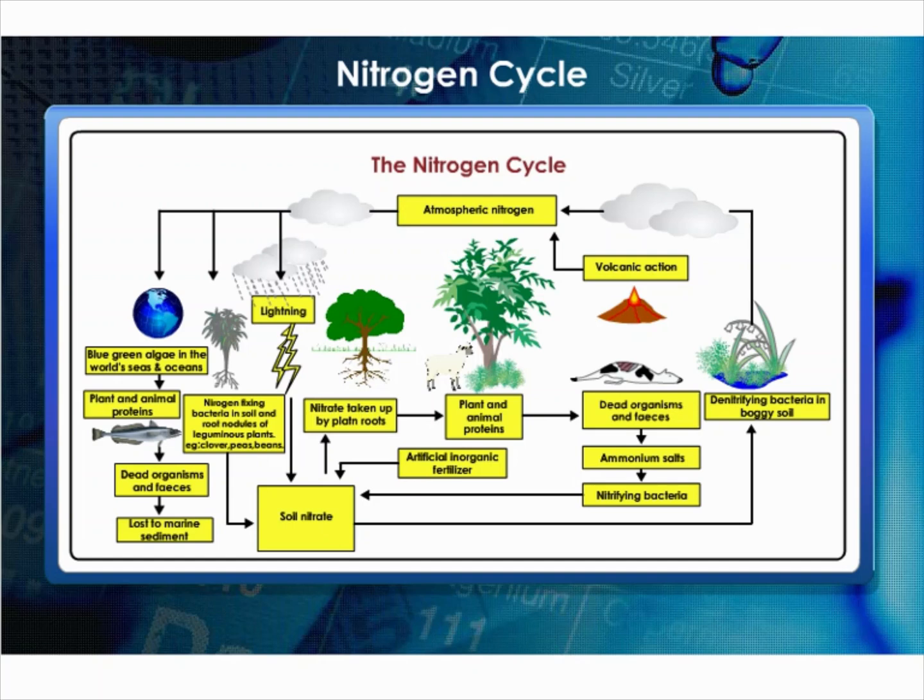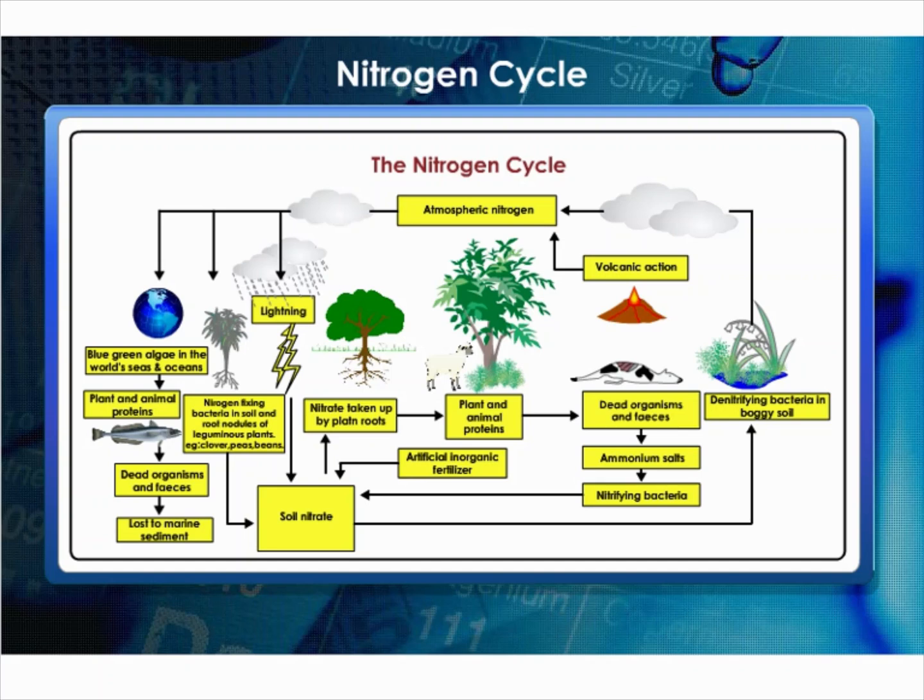Our atmosphere has 78% nitrogen gas. Nitrogen is one of the essential constituents of all living organisms as part of proteins, chlorophyll, nucleic acids, and vitamins. The atmospheric nitrogen cannot be taken directly by plants and animals. Certain bacteria and blue-green algae present in the soil fix nitrogen from the atmosphere and convert it into compounds of nitrogen.